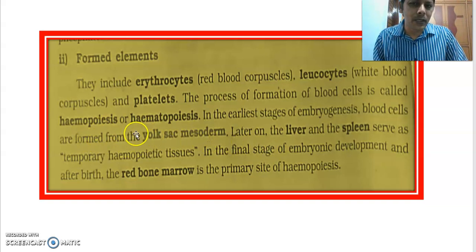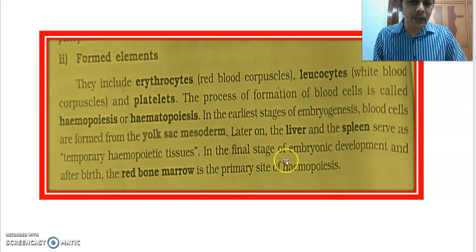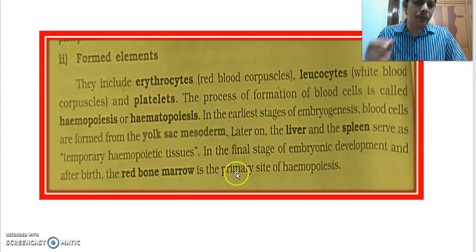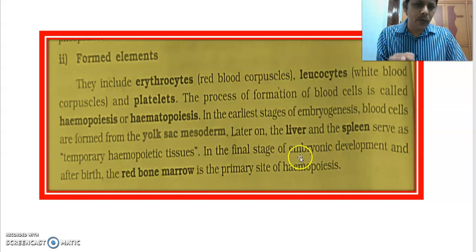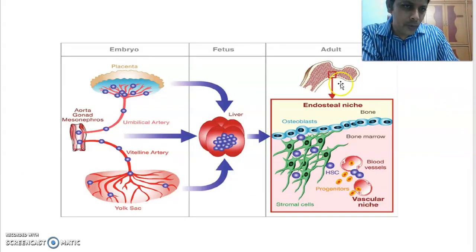Sometimes they act as hemopoietic organs. Later, in the final stage of embryonic development as well as after birth, red bone marrow is the primary site of hemopoiesis. What is the primary site of hemopoiesis? Red bone marrow. This is the bone marrow. You can see here the red bone marrow where blood cells are formed.